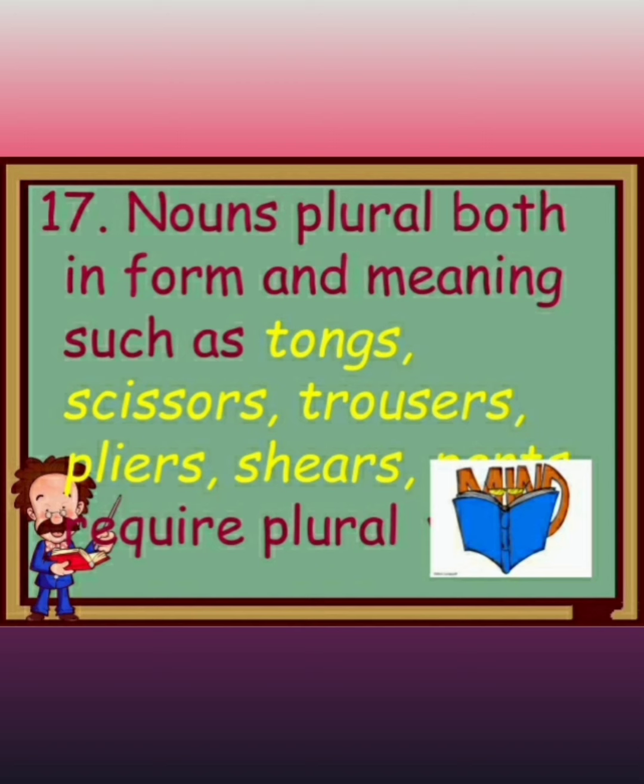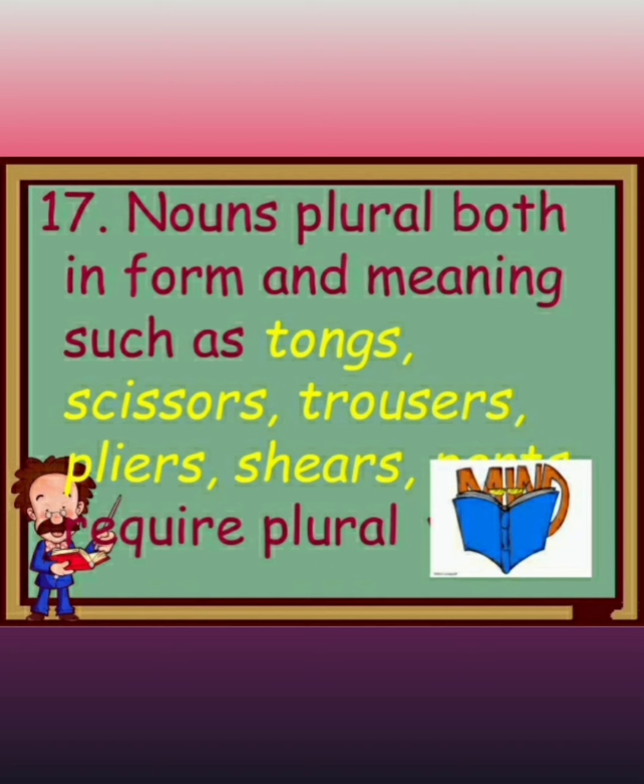Now there are several nouns that are plural both in form and meaning, such as tongs, scissors, trousers, pliers, shears. Okay, like that, they require a plural verb. Here the word verb is written but it is covered with that picture, and so I'm telling you.